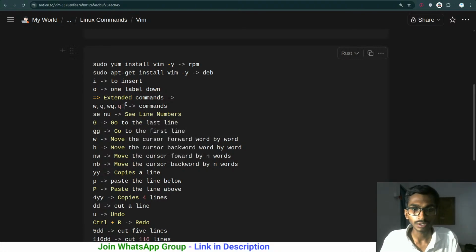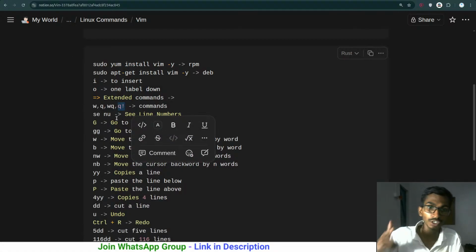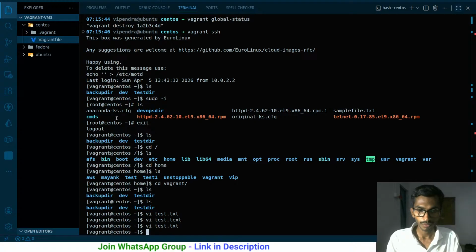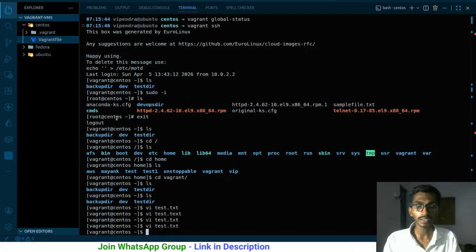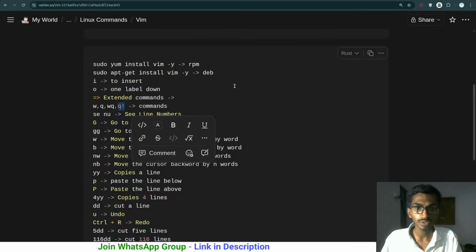Forgot the name of this punctuation mark, but this particular thing you have to type in the extended mode. Extended mode in the sense, once you open the file test.txt over here, you have to simply press shift and semicolon. This is the extended mode. Over here you have to simply enter W and Q and this punctuation mark and press enter. It will simply exit forcefully, so that is used for that.